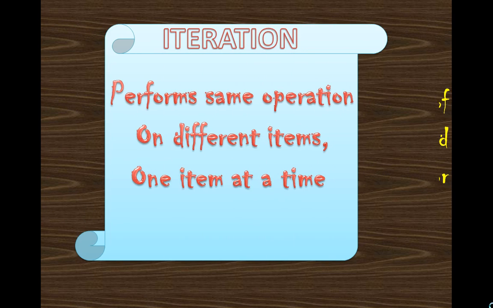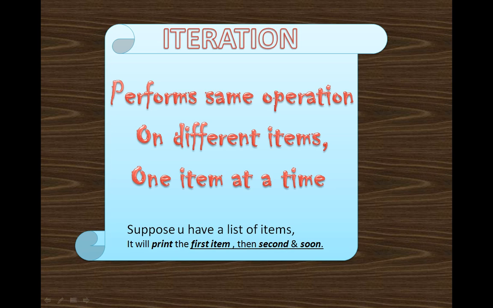You can also define iteration as performing the same operation on different items, one item at a time. Let's take the example of a list. Suppose you have 10 items in a list and you have to print those items. If you put it in a for loop, it will first print the first item, then the second, third, and likewise until it reaches the 10th item. That is the same operation: it is printing. This is the task which it is repeating.